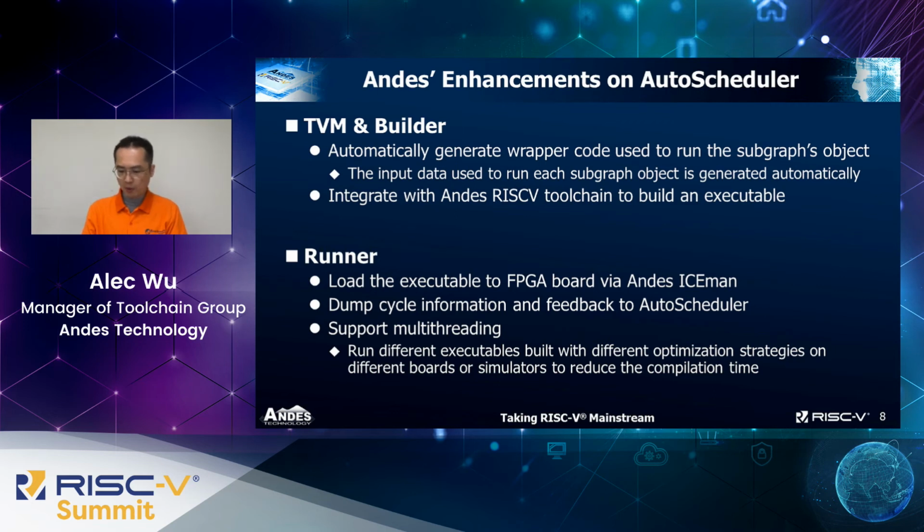In the runner, we modify the object loader to run the executable on the board and the simulator, and also modify the cycle information extractor to get the execution cycle and then report this information to the TVM. Furthermore, to speed up the AutoScheduler exploration time, we also modify the runner to support multi-threading. This means the runner can run different executables built with different optimization strategies on multiple targets.